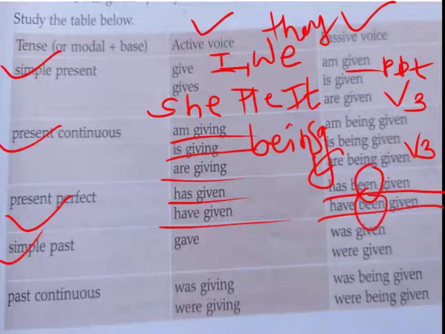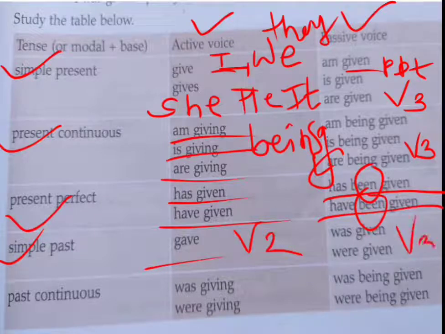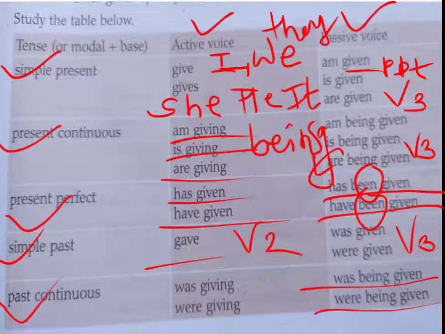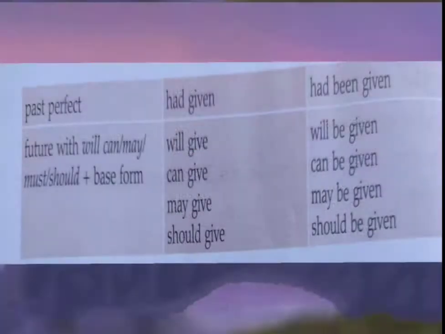Now look at simple past. Verb 2 will come in simple past. So here we have to write verb 3 with was or were. According to the subject, we have to use was or were. Now past continuous form. Was giving, were giving. So this is turned into ing: was being given, were being given. Students, we have already learned this before. I hope that you understood it well. Now we'll move to the next page. So everybody look at page number 98.